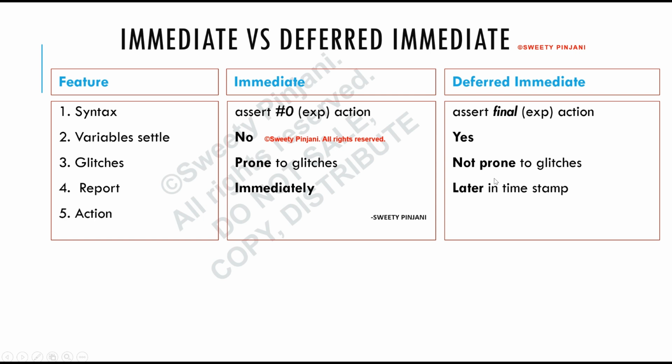Then, with respect to action, in case of immediate, you can have multiple pass and multiple fail actions. In case of deferred immediate, you can only have a single pass and single fail action. One pass and one fail action is only allowed here, whereas in immediate, multiple pass and multiple fail actions are allowed. These are the key distinguishing features of immediate and deferred immediate assertions.